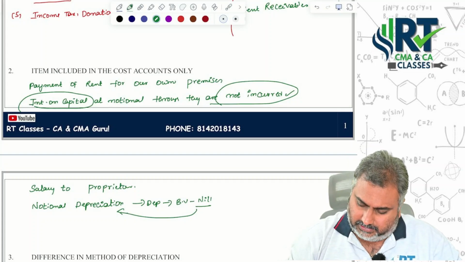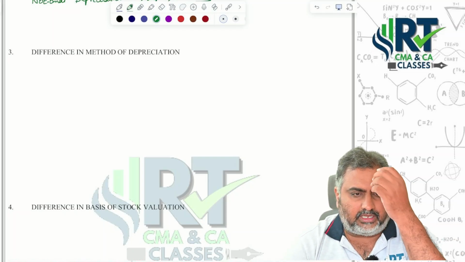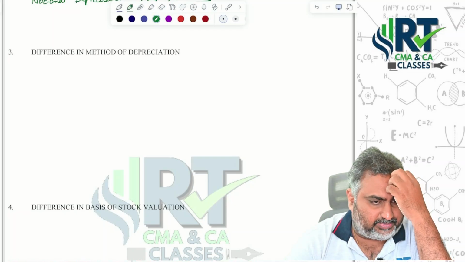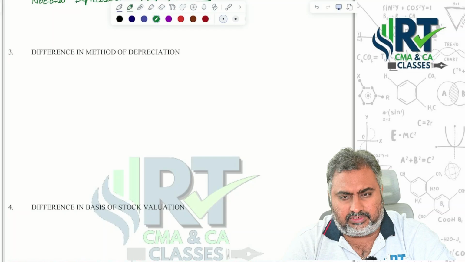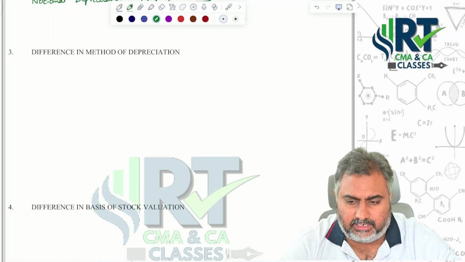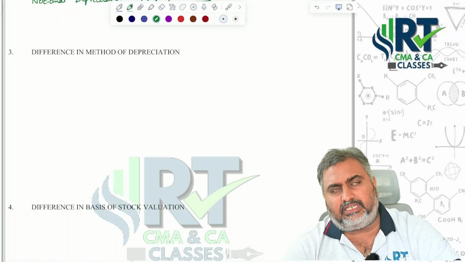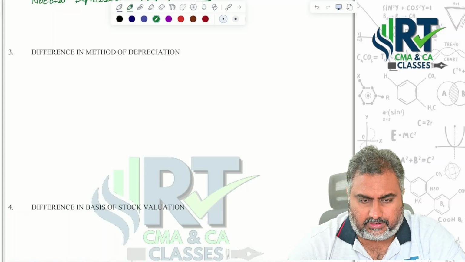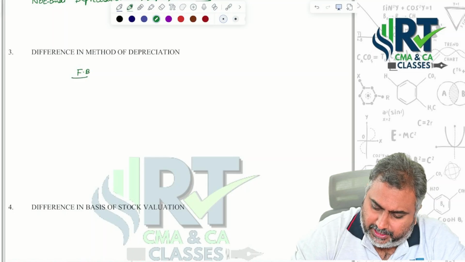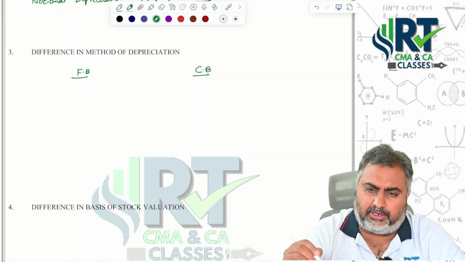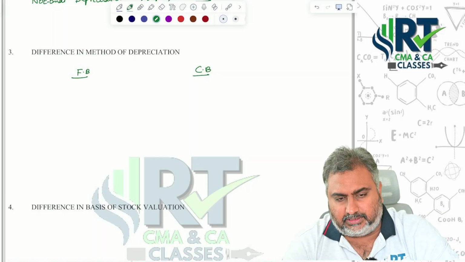Add. That's it. Next one, differences in methods of depreciation. So when it comes to depreciation, the third point is regarding differences from the method point of view. The depreciation may be different in the two sets of books of accounts, because under financial books you may have adopted one method of depreciation, and under costing books you may have adopted another method.